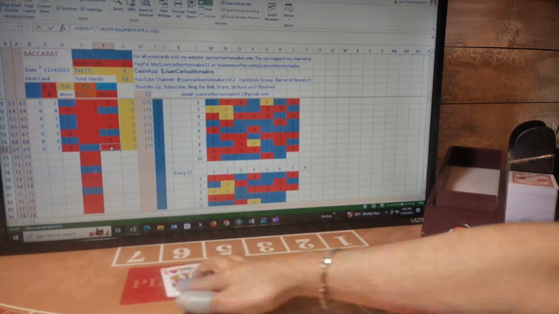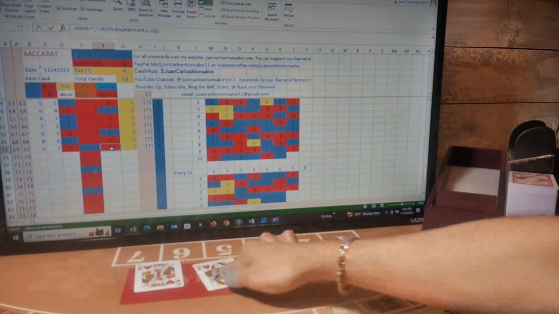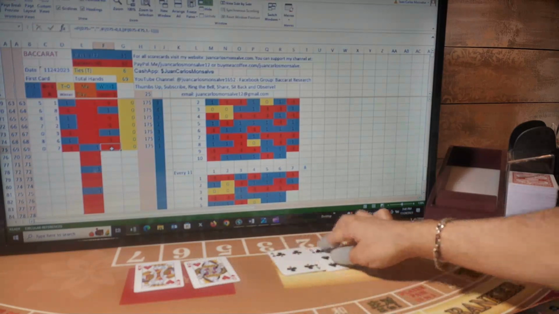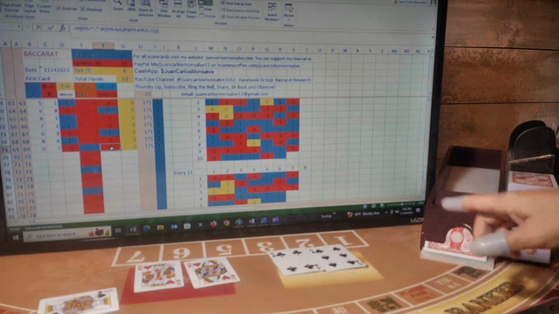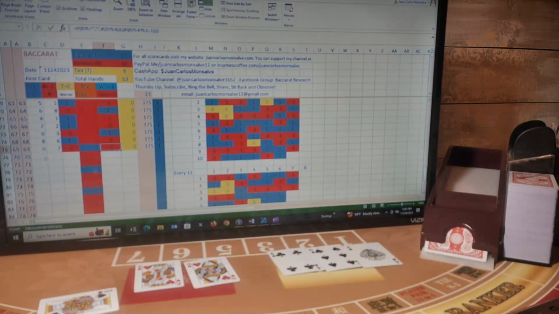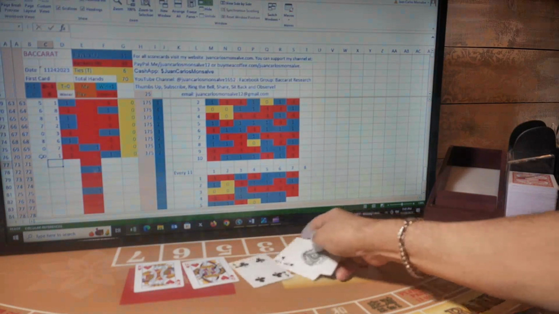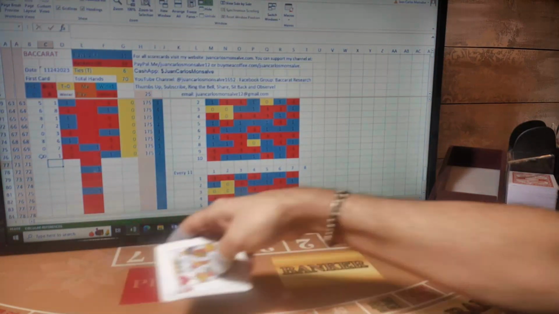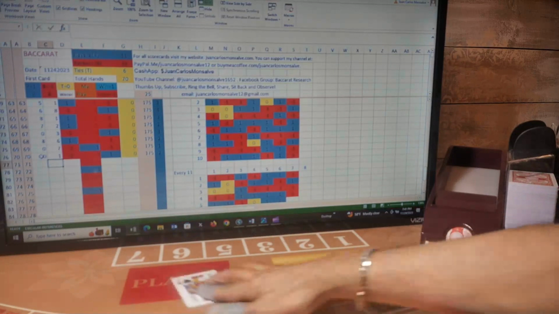Next hand, first card player, banker, player, banker. Player has a 0 and gets a third card. The third card is a 0. Banker has a 0 and gets a third card. The third card is a 1. So 0 player, 1 banker. This is a banker hand. I was playing banker, so I won this hand. My next hand will be another banker.